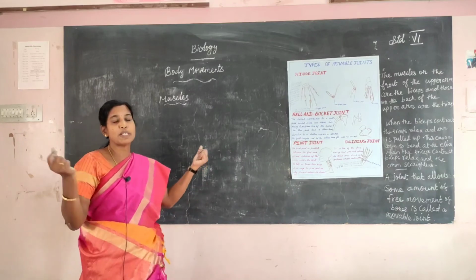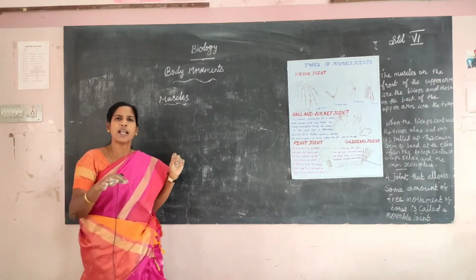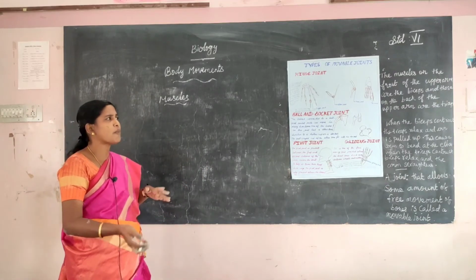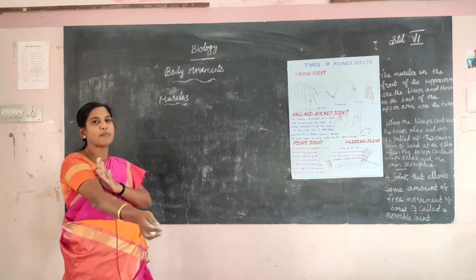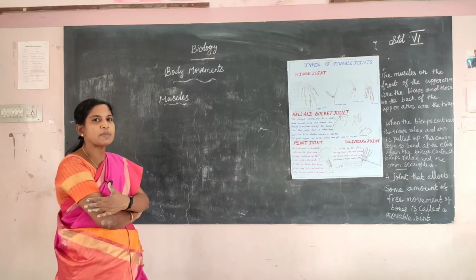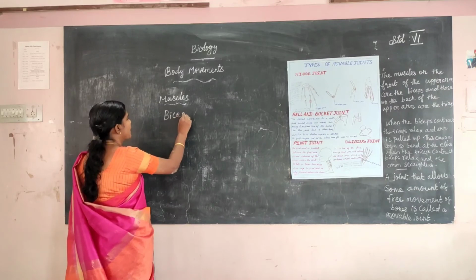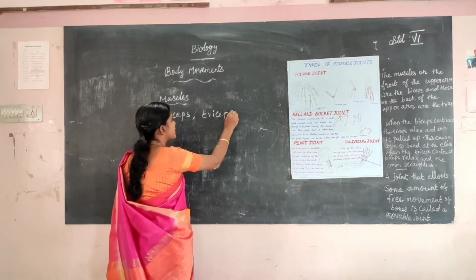Muscles help us with body movement. The muscles at the front of the upper arm are known as the biceps. What is at the front of the upper arm? Biceps. This side has the triceps. Biceps and triceps are two types of muscles.